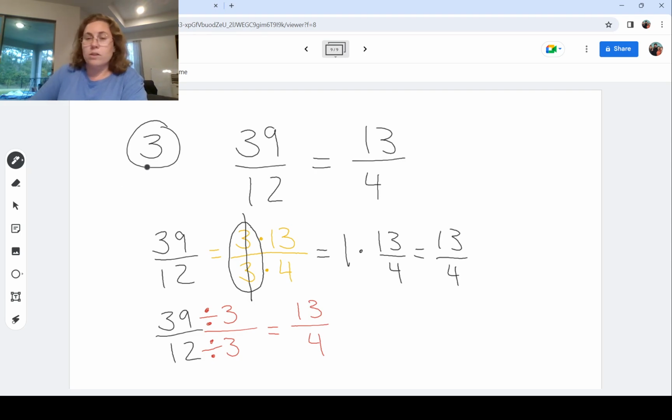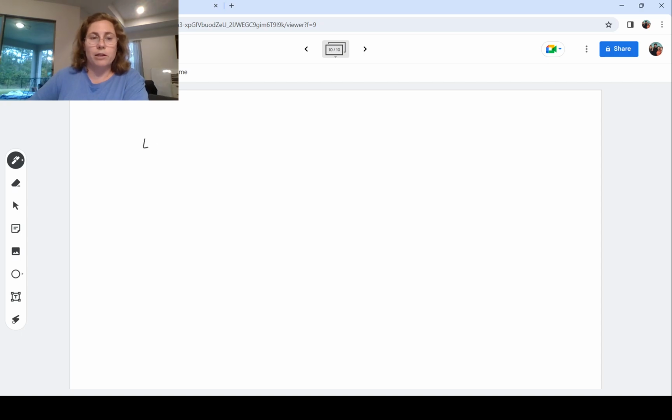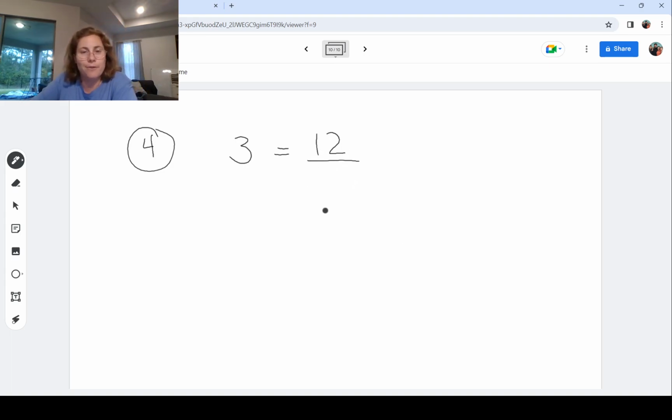We can also see this with whole numbers, okay? So real quick, we're going to fill in the blank, and we have 3 is equal to 12 over blank. And we got to fill in this blank space here. And now this might be really gross to you because you're like, what? I don't have a fraction here. I get it, whatever I do to the top, I got to do the same to the bottom, but there's nothing in the bottom. Not true. There is something in the bottom.